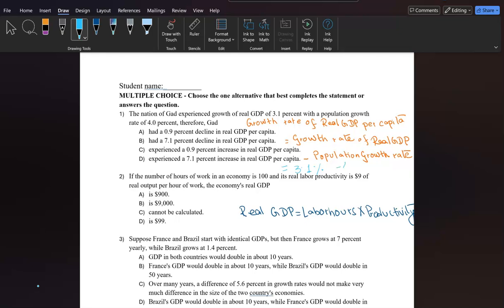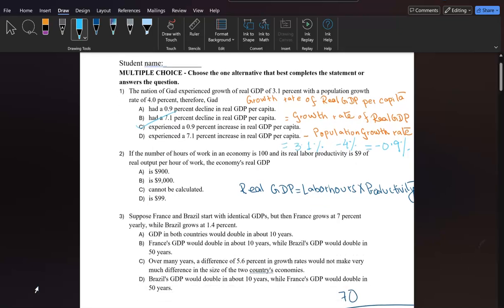From that, we subtract a population growth rate of 4%. So this one is negative 0.9%. As the population is growing faster than resources or real GDP, this country is not achieving modern economic growth. Okay, this is our answer.